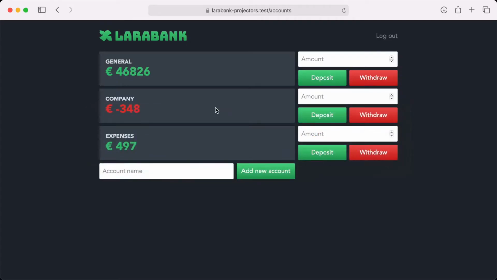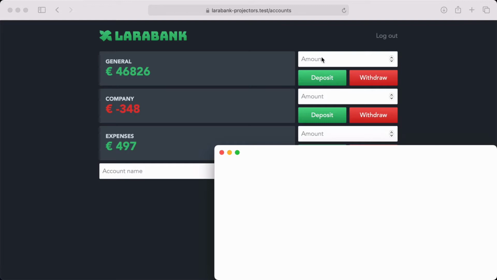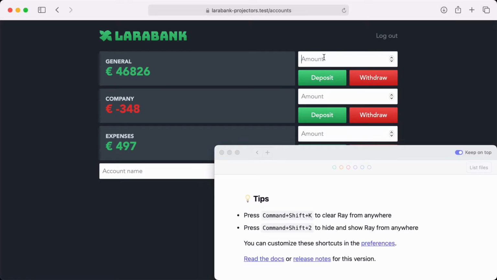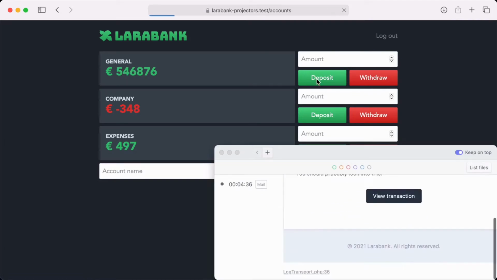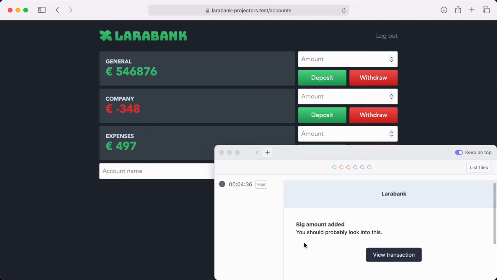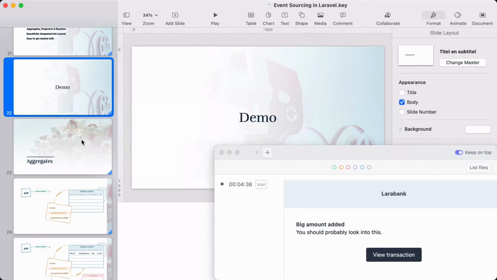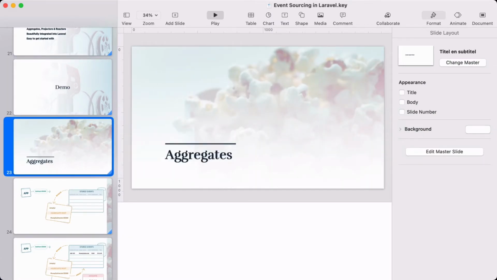So let's take a look that this actually works. I've got a little application here that shows me all mails that are being sent in this application. If I do a low amount, then no mail is sent. If I do a big amount here, then you can see that the reactor actually fires and a mail will be sent to the FBI. So those are reactors. Let's head back to the presentation and talk a little bit more about aggregates.